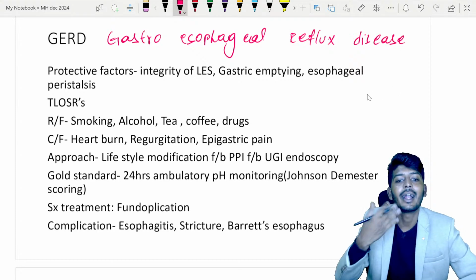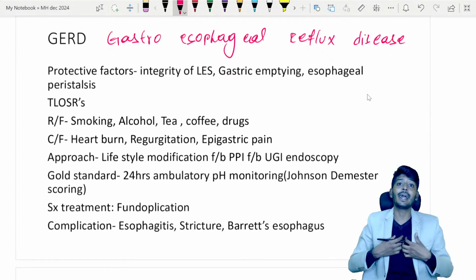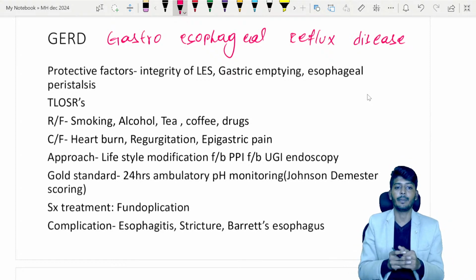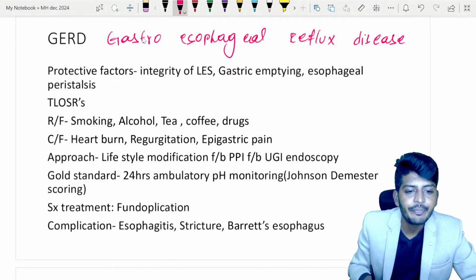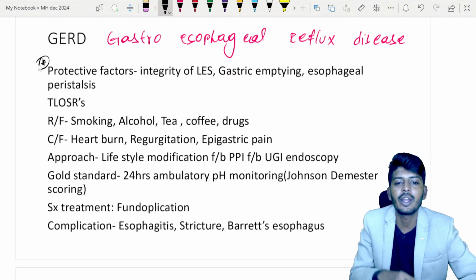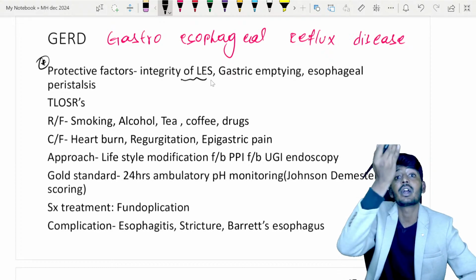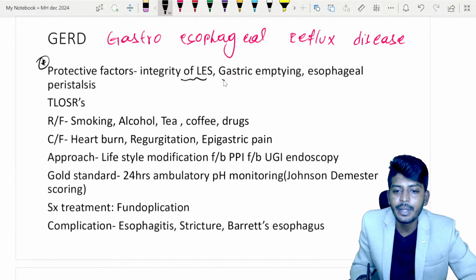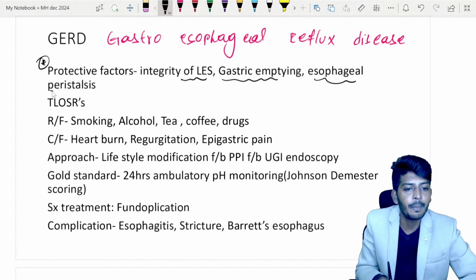All of you know that contents from the stomach will come back into the esophagus. Once content from the stomach comes back into the esophagus, you start to get heartburn. Okay, so there are two important aspects. There are protective factors which protect the esophagus. What are those? Integrity of the lower esophageal sphincter. If it is working fine, it will not allow the contents to come up. Gastric emptying, if it is properly occurring, no problem. Esophageal peristalsis. These are the protective factors.